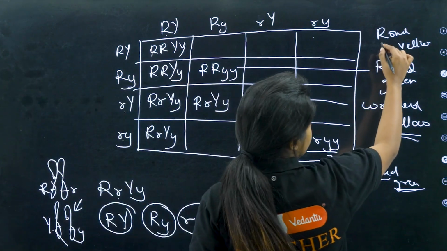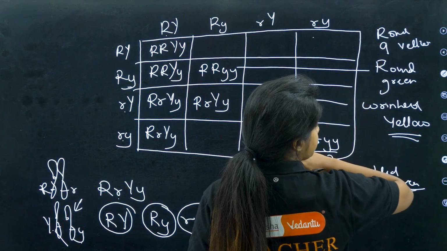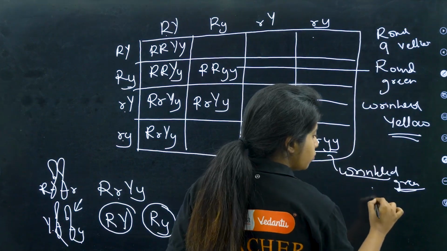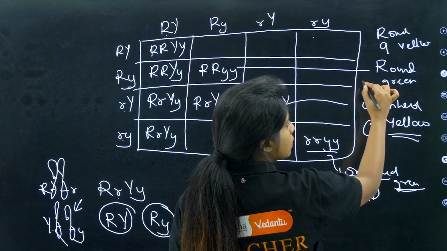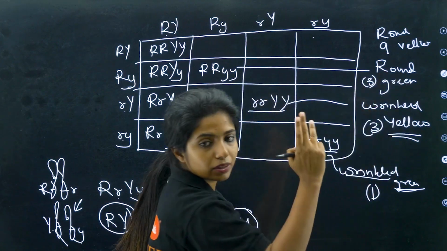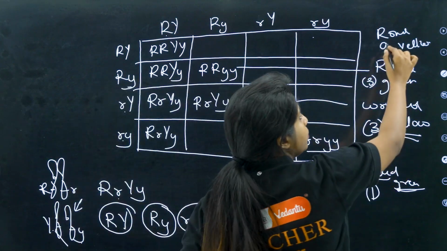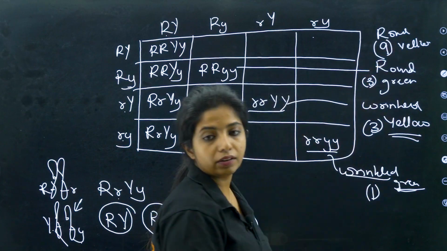So how many of them will be round and yellow in total? 9 of them. What about wrinkled and green? There is only 1 among them. What about wrinkled and yellow? There will be 3 of them. Here also there will be 3. So, new combination there will be 3 in number. The older one, dominant one will be 9 in number, and the wrinkled green will be 1 in number.